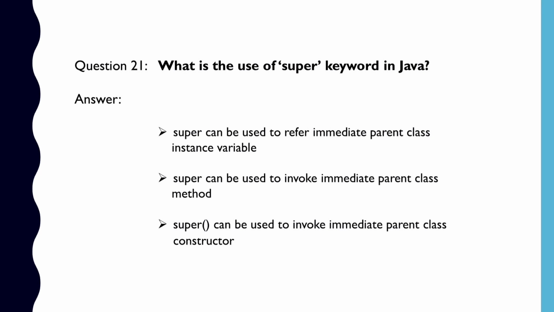So whenever a parent and a child class have the same named methods, then to resolve ambiguity, we use the super keyword. Finally, the super keyword can also be used to invoke the parent class constructor. So one more important thing is that the super keyword can be used to call both the parametric and non-parametric constructors depending upon the situation.